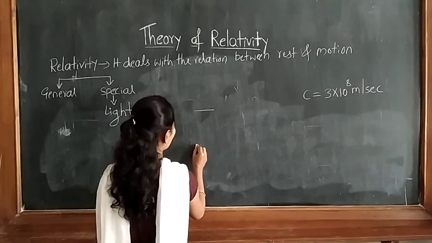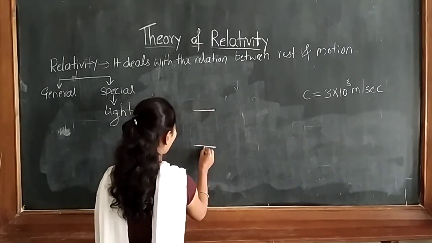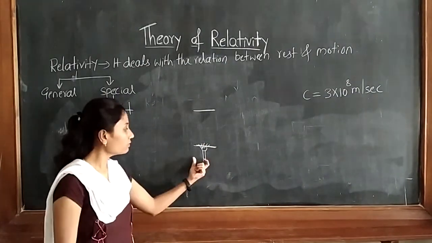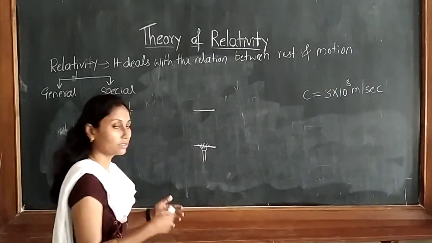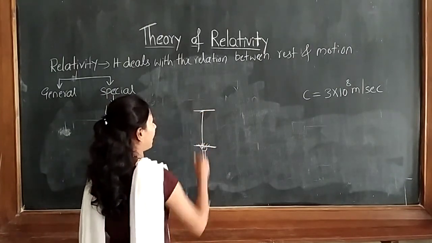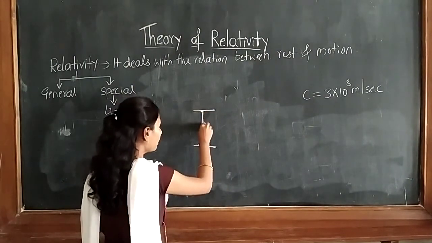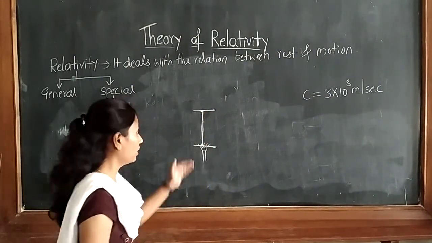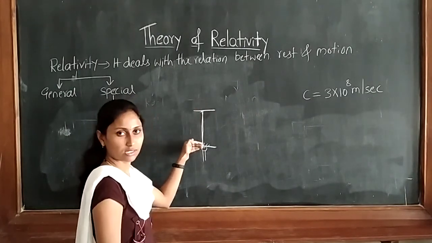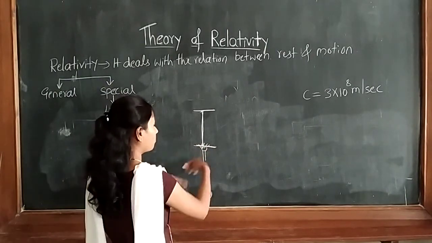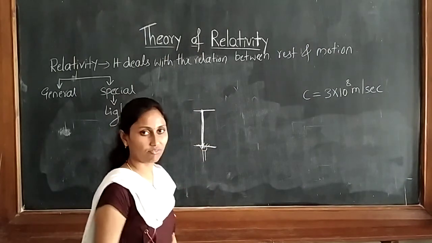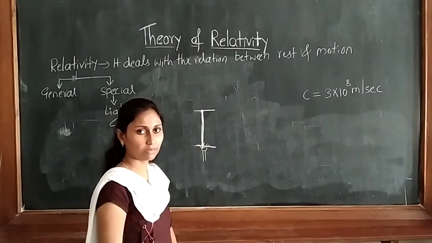Now I will take two walls here. Two walls are there and I am sending a torch light. So when we start the torch light, what will happen? The light is flowing. When light goes, it will strike the second wall. Again it will reflect back to the same position. So like this, the light will go, it will come. If the light goes, it will reflect back. So the same thing is happening.